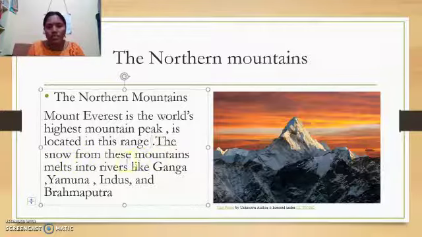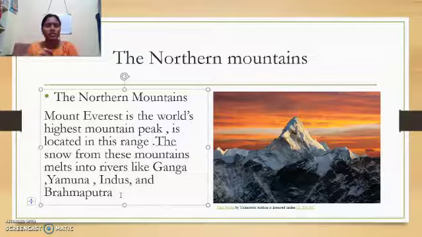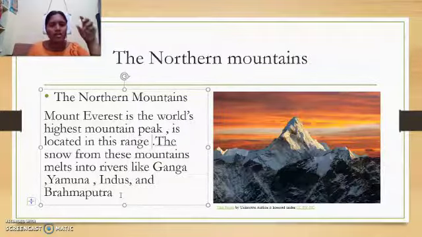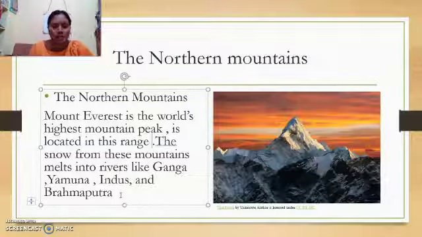The snow from these mountains melts into rivers like Ganga, Yamuna, Indus and Brahmaputra. I know that you all know the general thing, no? If the snow melts, it turns into water. If you keep an ice cube in the fridge and after it melts, what will it become? It will become water automatically.